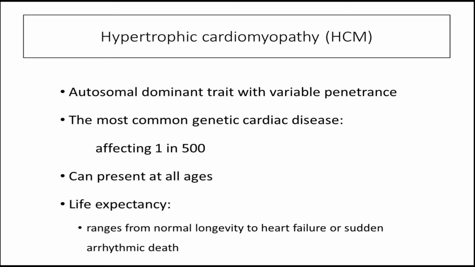So basically, hypertrophic obstructive cardiomyopathy is an autosomal dominant disease with variable penetrance. It's the most common genetic cardiac disease, affecting 1 in 500 people. It can present at all ages. Life expectancy is variable, and can range from a normal life to sudden cardiac death at any age because of ventricular arrhythmia.